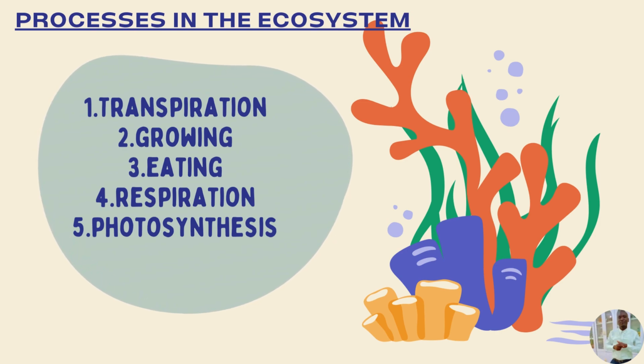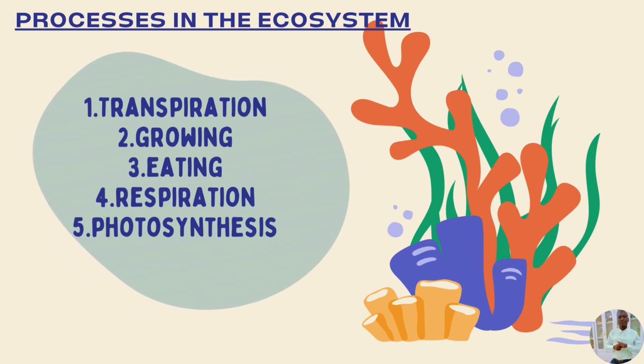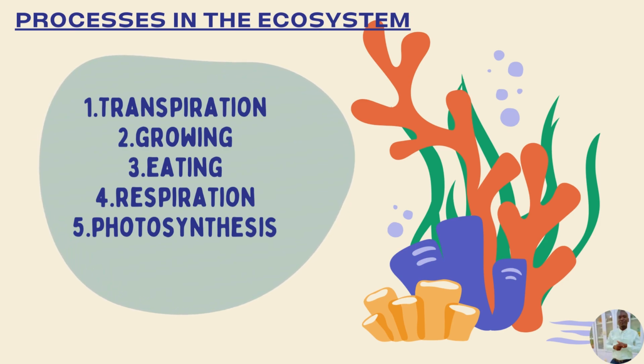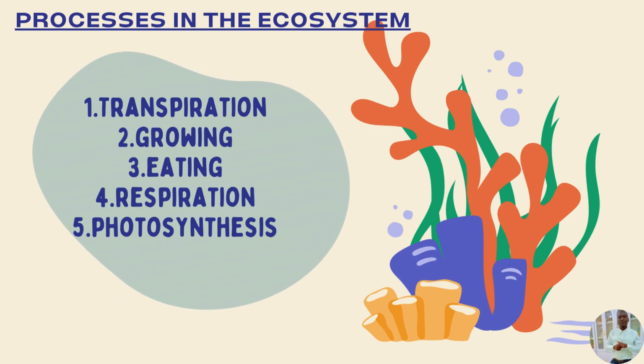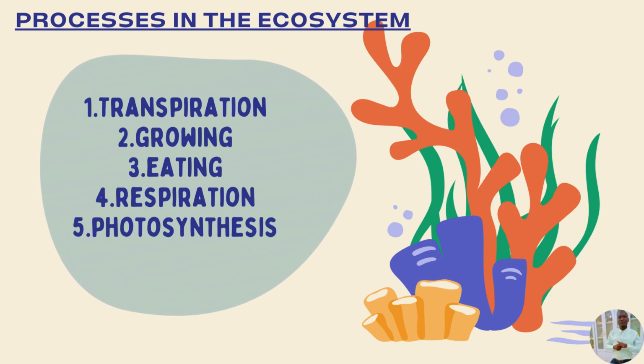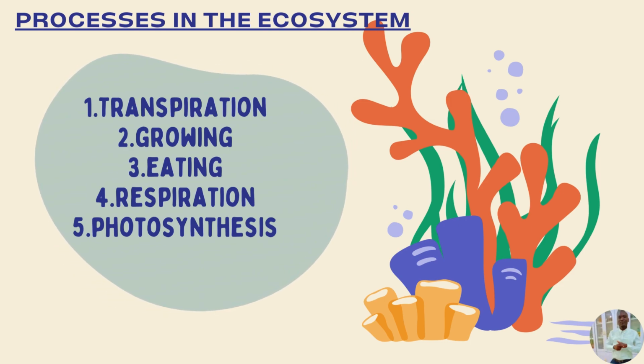Process number two, growing. Everyone knows growing. You people grow, even I grow. So in the process of growing, I need oxygen, which was an input in the ecosystem. Even animals need oxygen to grow. However, on the other hand, plants need carbon dioxide to grow. So you can see that carbon dioxide and oxygen are necessary inputs in the ecosystem.